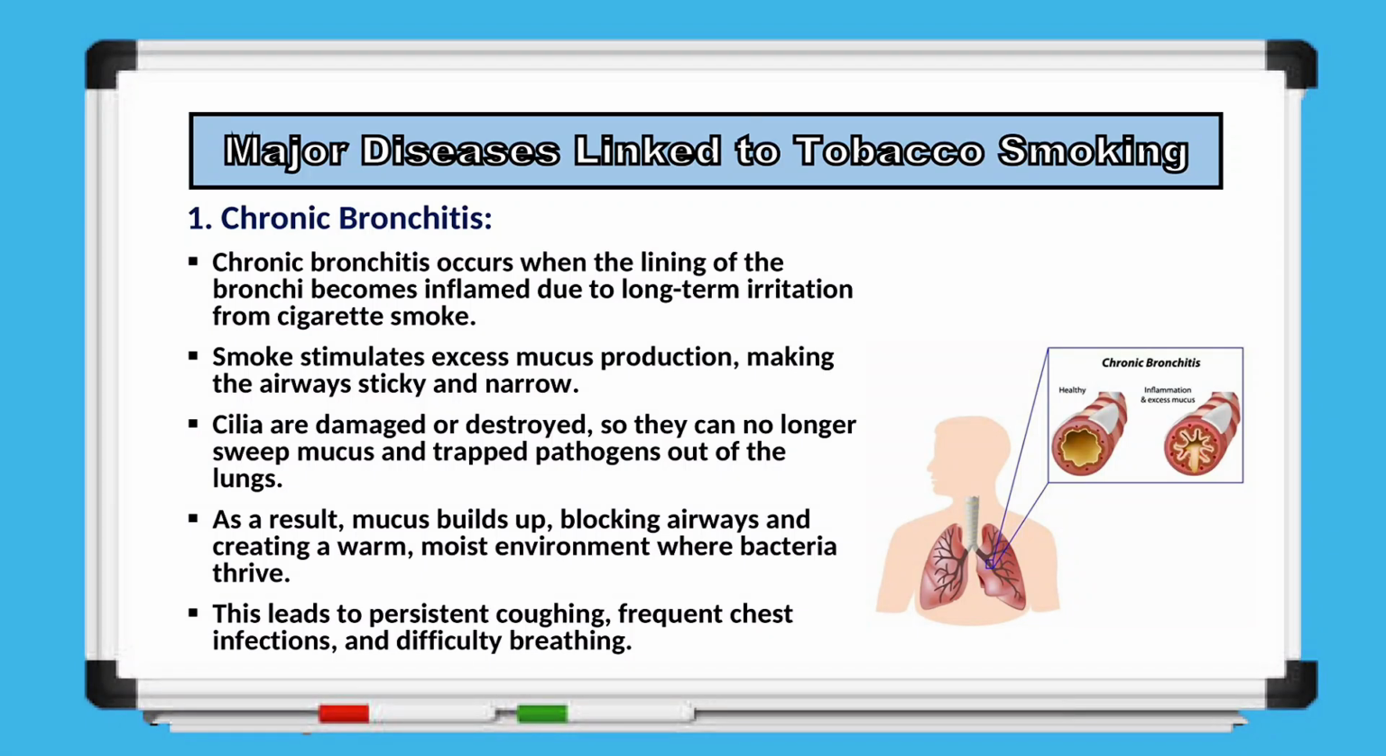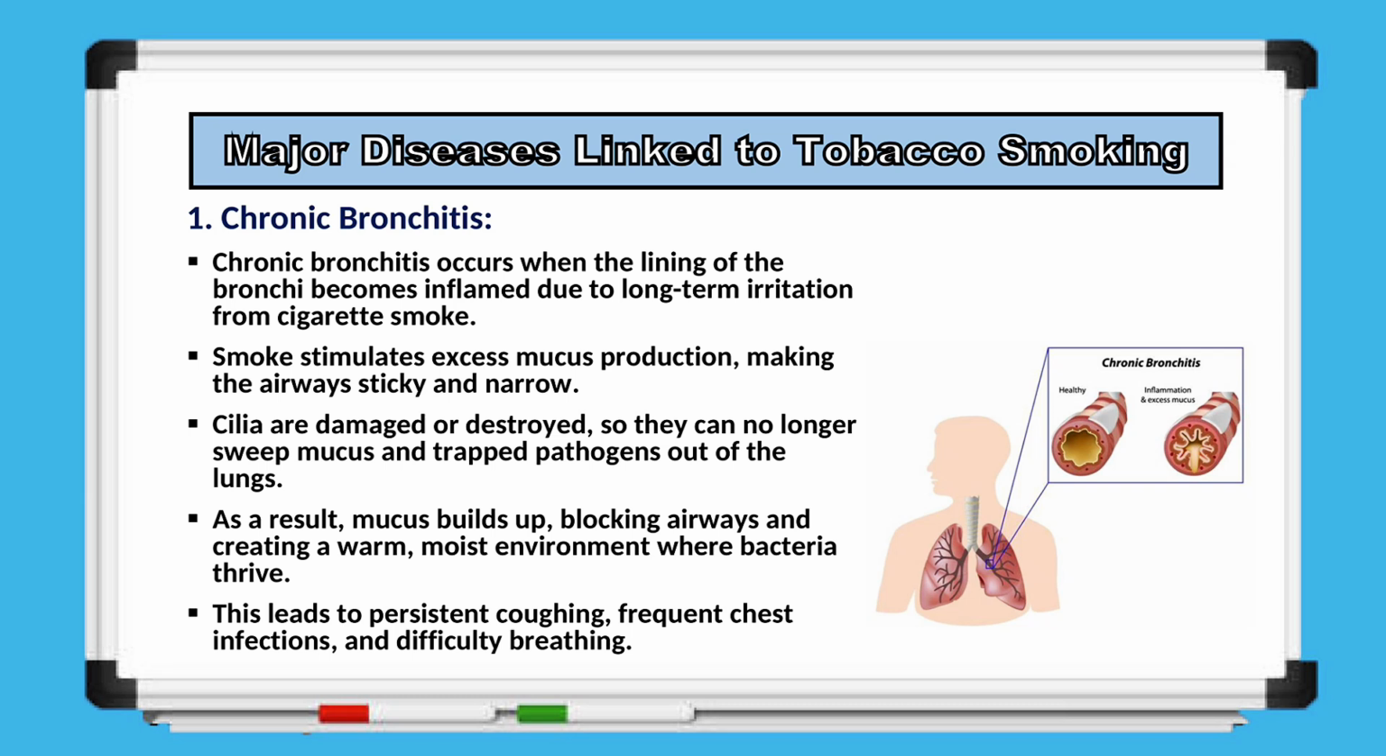Now we will move on to the major diseases associated with tobacco smoking. First, we will discuss chronic bronchitis. Chronic bronchitis develops when the inner lining of the bronchi becomes inflamed as a result of long-term irritation caused by cigarette smoke. Tobacco smoke triggers the overproduction of mucus, which makes the air passages narrow, sticky, and difficult for air